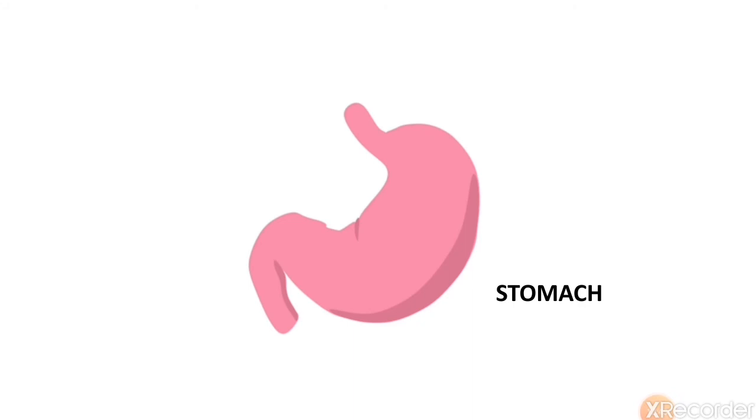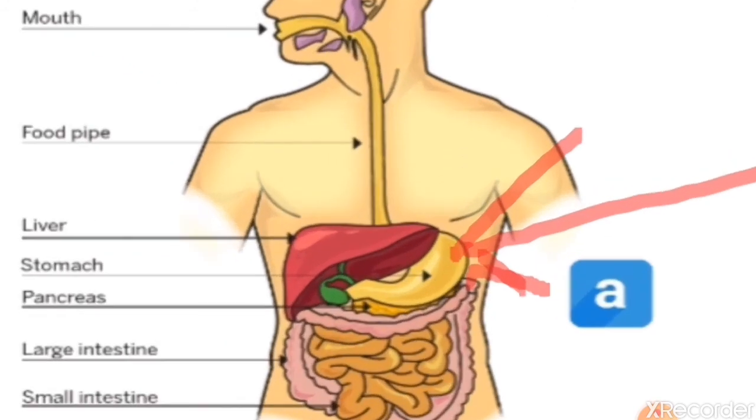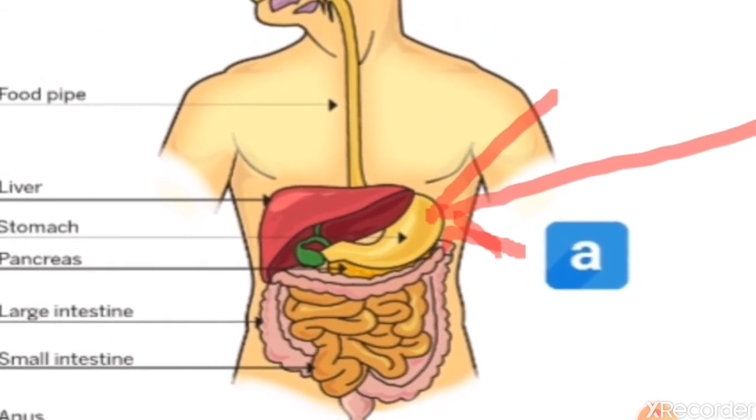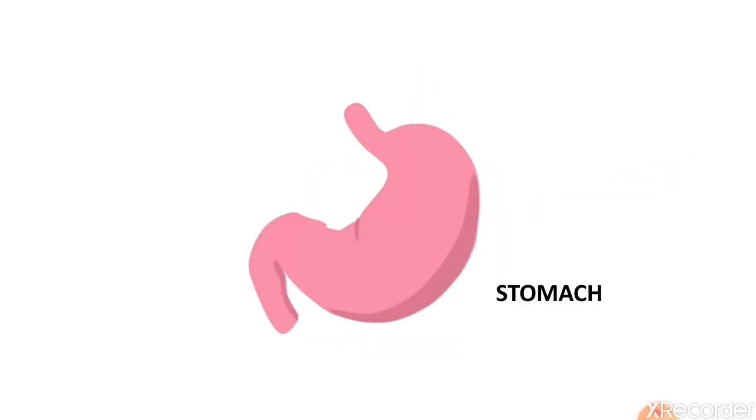Next organ is stomach. The stomach is like a muscular bag. It is made up of muscles. Here, food is churned and mixed with digestive juices. See, this is stomach. I have made an arrow, that is stomach. It looks like this muscular bag.